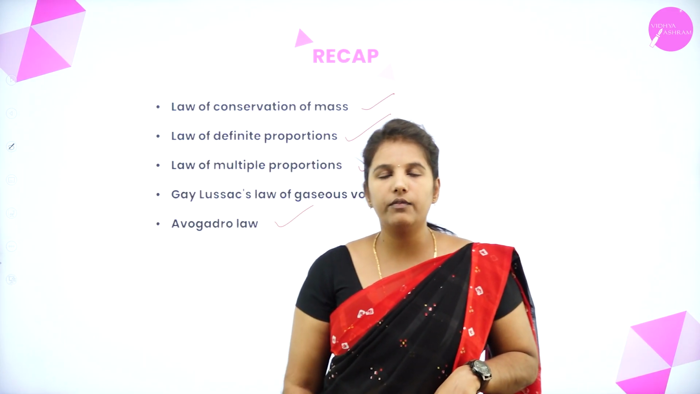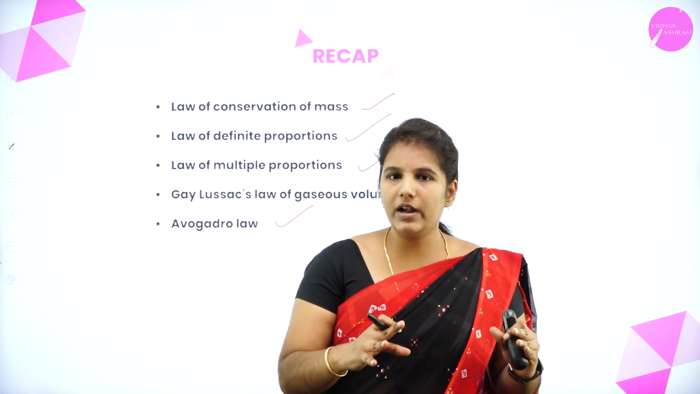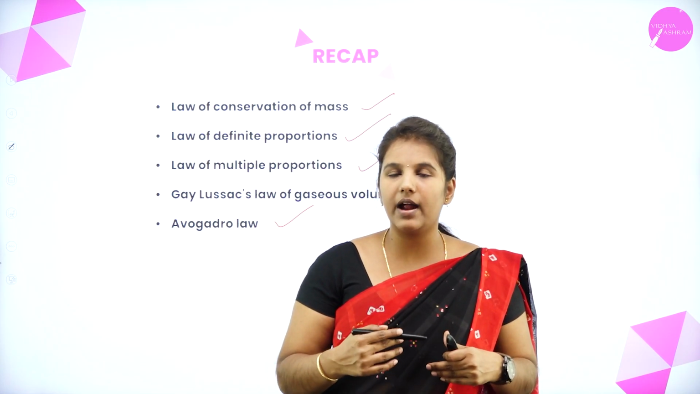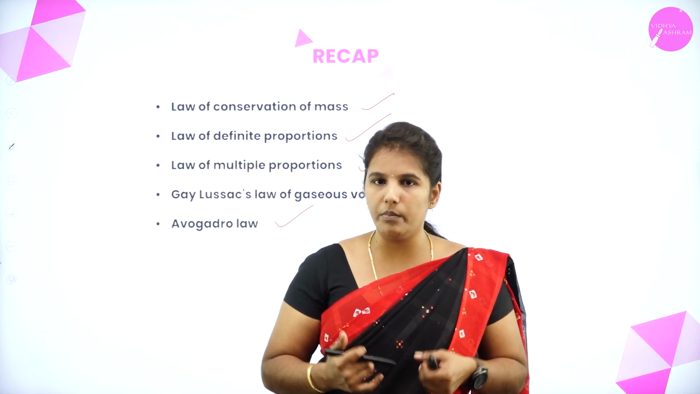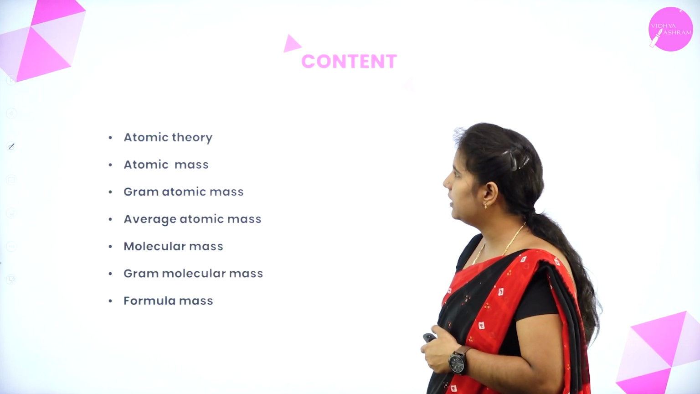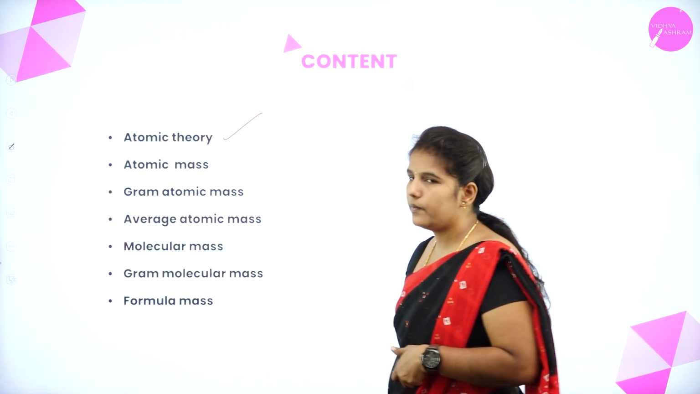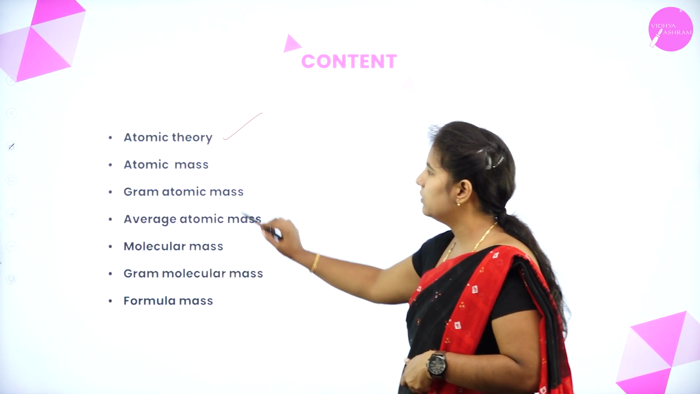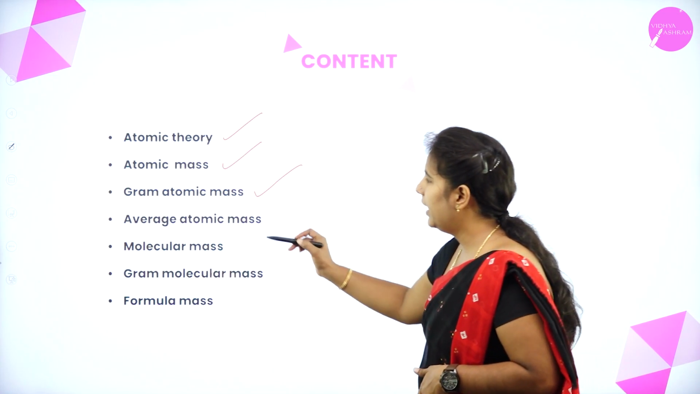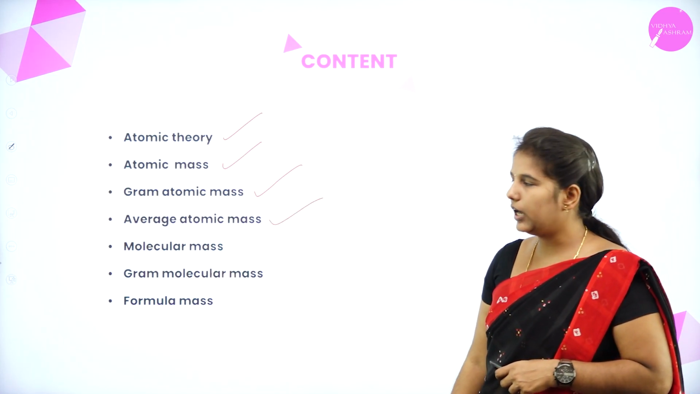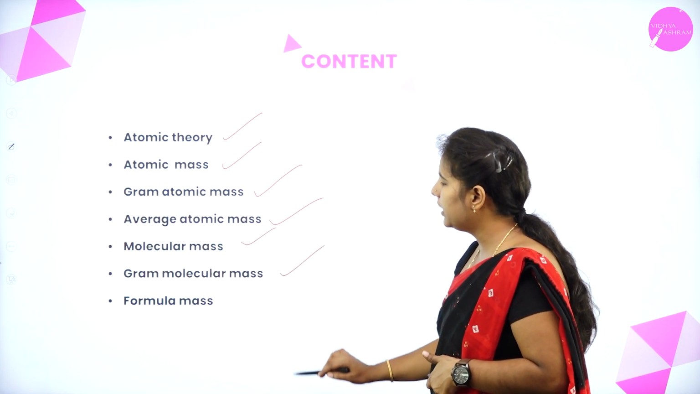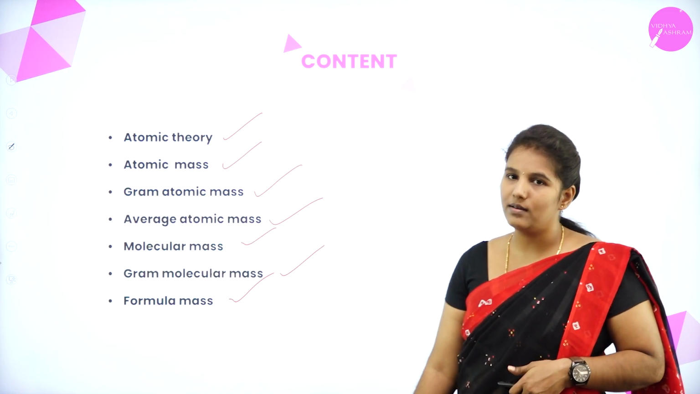In all these laws, we have found that two different elements combine and give rise to the product. Hence, it is named under the laws of chemical combination. Today, we will move on to the next topic of this chapter, atomic theory. And also, we will discuss what is atomic mass, what is gram atomic mass, how to find the average atomic mass, and what is molecular mass, gram molecular mass, and formula mass.